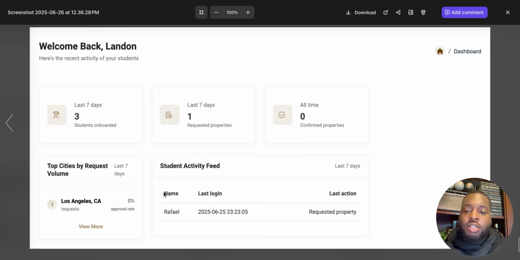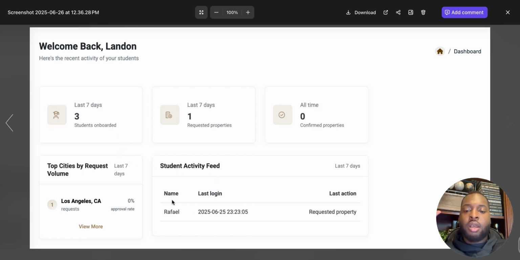The other thing that you can see is the top cities by request volume. So you're able to see what cities are being requested on the platform on a weekly basis. So for this example, we have Los Angeles, California. It's at number one. You're able to see approval rates, things like that. So this is actually live for coaches. The data is live. When your students make action, you'll be able to see that data in your activity feed and in your dashboard.